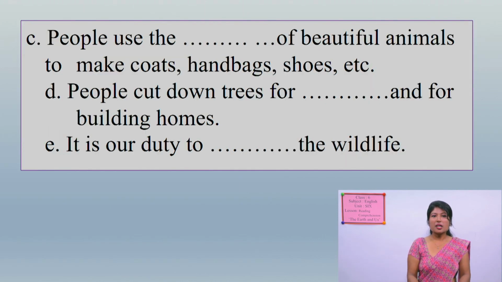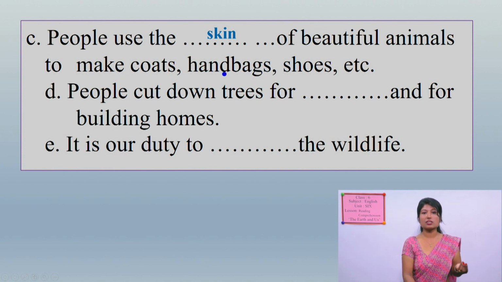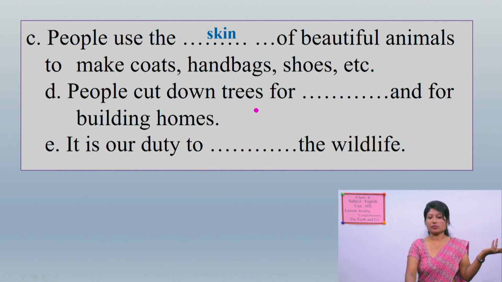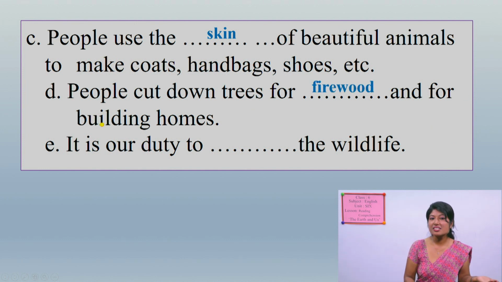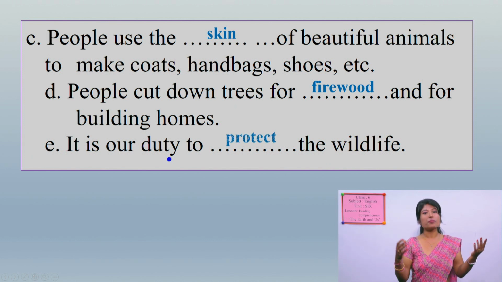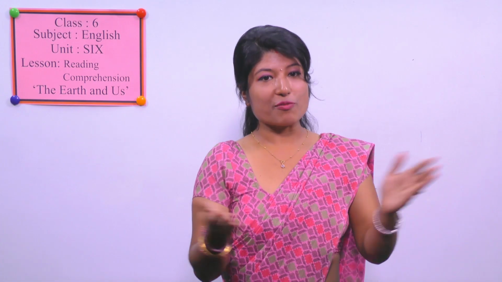Some more. People use the what? Here is the answer. Skin of different animals to make coats, handbags, shoes, etc. Number D. People cut down trees for what? For firewood and for building homes. Number E. It is our duty to protect the wildlife. Okay, so this is the answer. I hope you have also written in the same way.